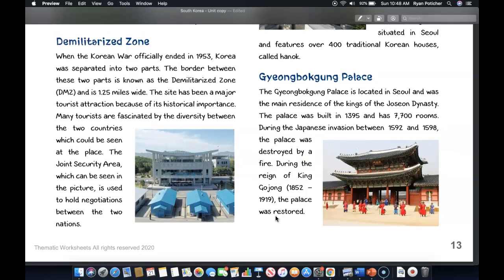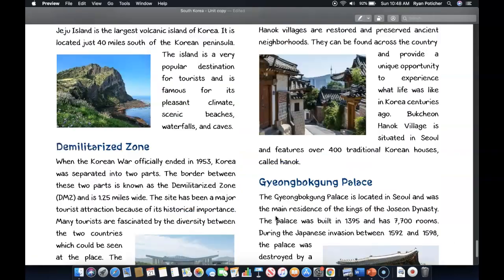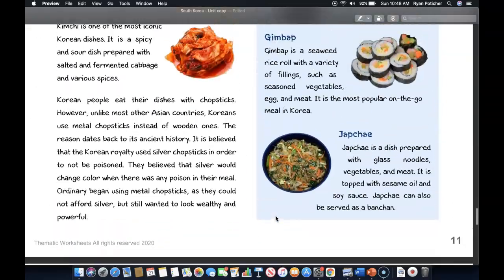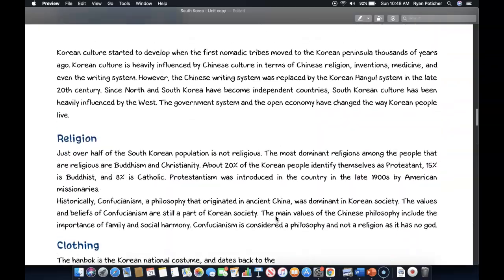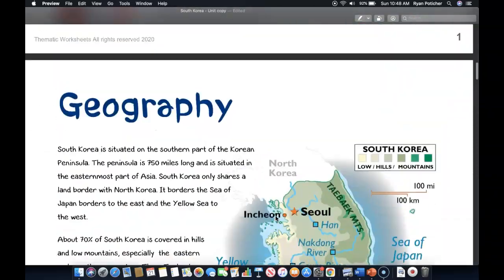So there you guys have it. That's everything I want you to know for this lesson in terms of the history, geography, and culture of South Korea. Once again, you can replay any part of this presentation for detail or clarity later on. Good luck in completing the rest of the lesson.